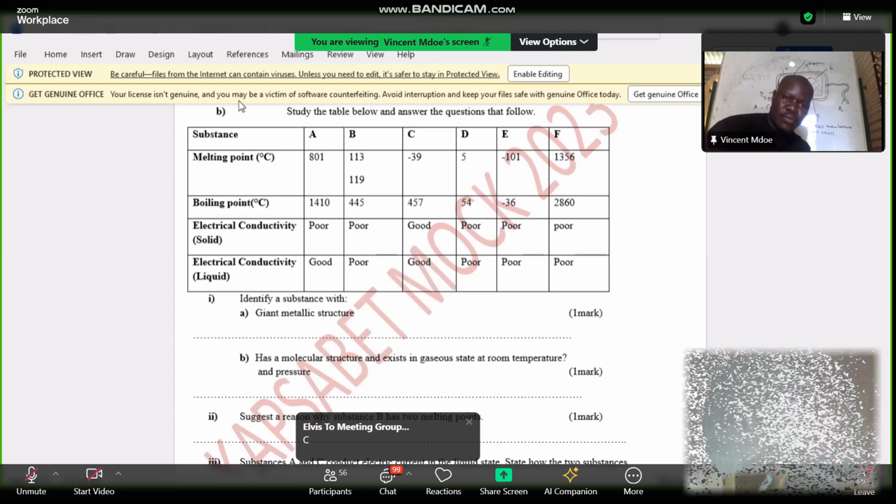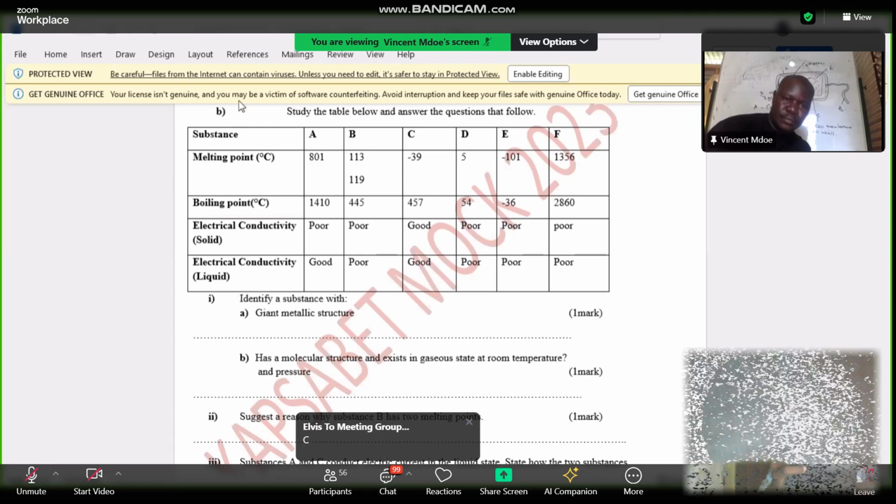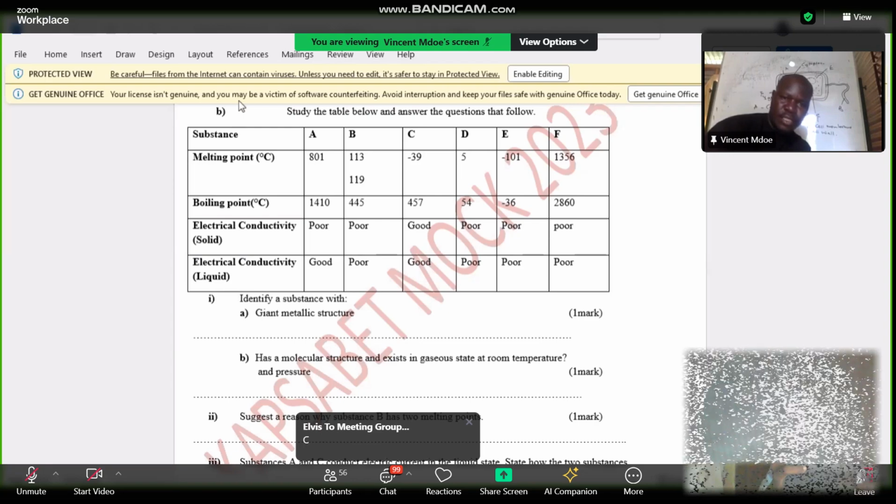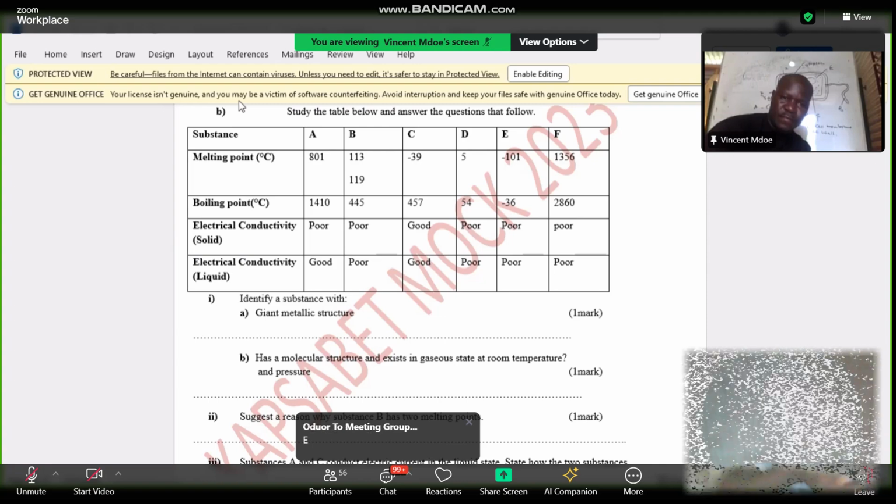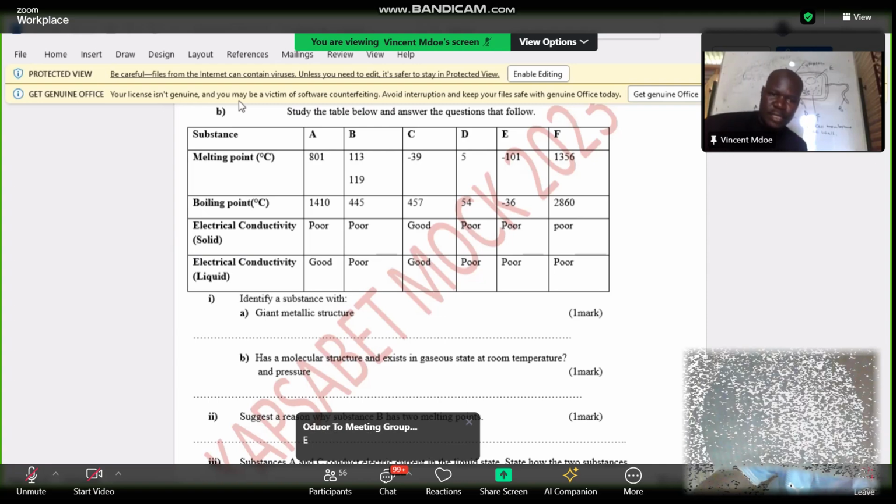Existing as a liquid at room temperature, we have element E from Ronick leaf. Ronick leaf has said it is element E.